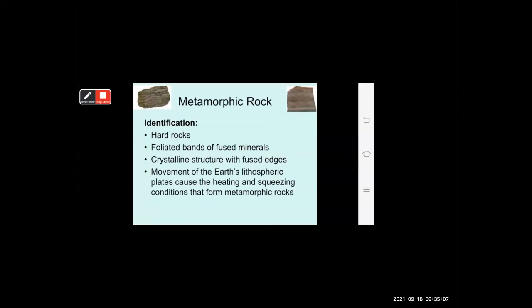Metamorphic rock identification. How to identify this metamorphic rock? It is usually hard, strong rock, with foliated bands of fused mineral, crystalline structure with fused edges. Movement of the Earth's lithospheric plates causes the heating and squeezing conditions that form metamorphic rock.